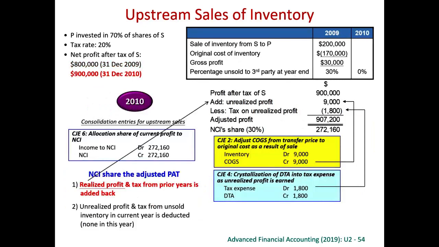Now, talking about the current year profit. The current year profit is 900,000. If we don't need to do any adjustments, we will simply share 30% of the profit. However, this is only the profit reported by the subsidiary. So we start from this 900,000.